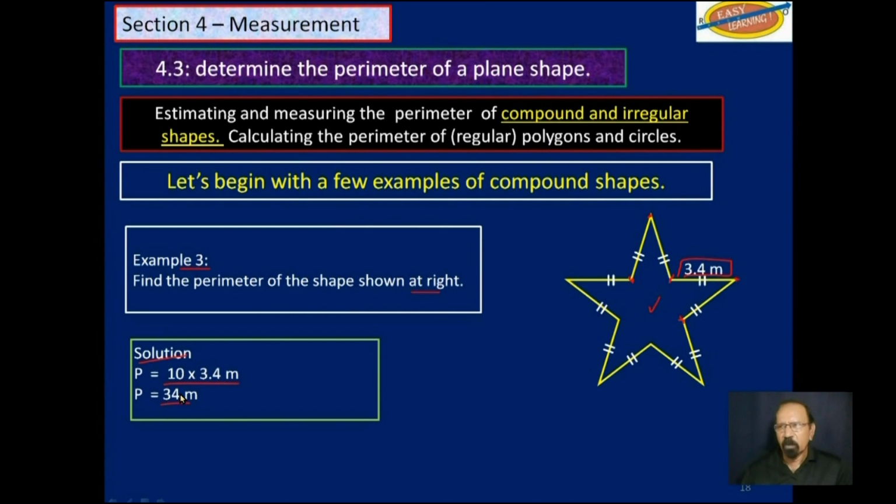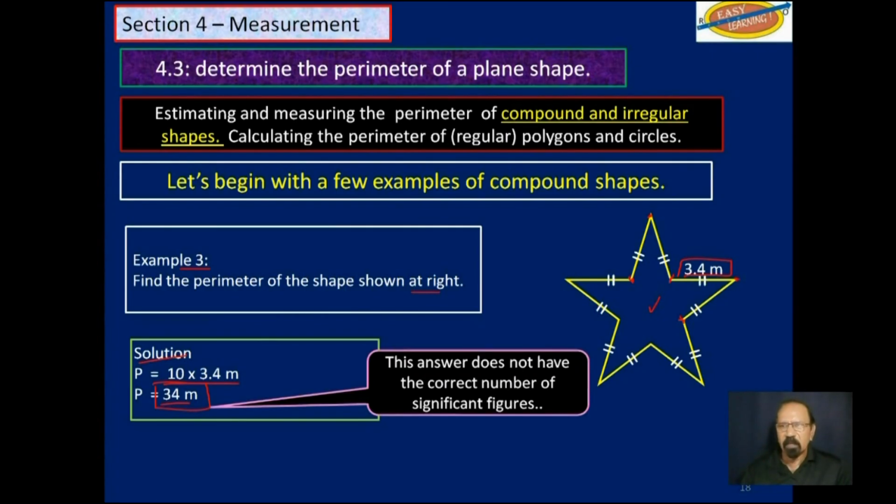Now, most students would leave it like that, thinking that they have the correct number of significant figures, which you don't. This answer does not have the correct number of significant figures simply because this 10 here is a pure number. You're multiplying 3.4 by 10. In effect, you're adding 3.4 10 times.